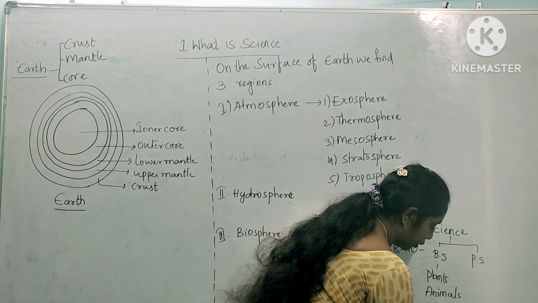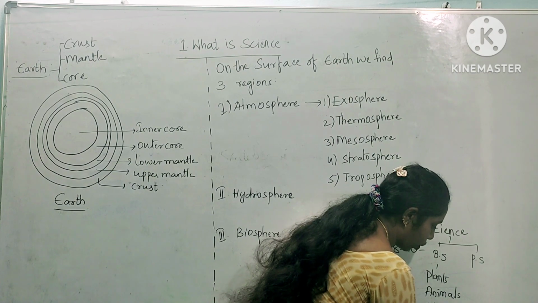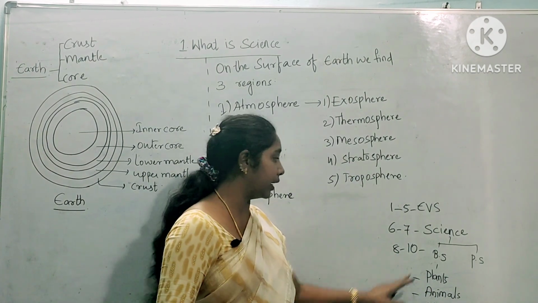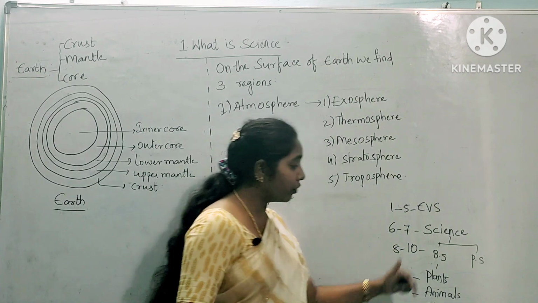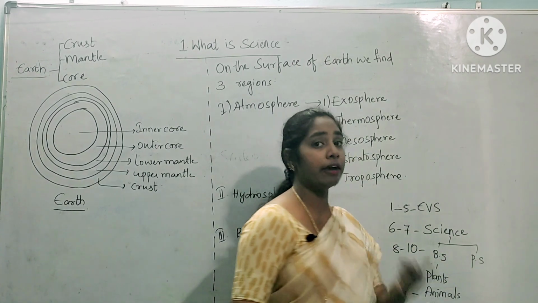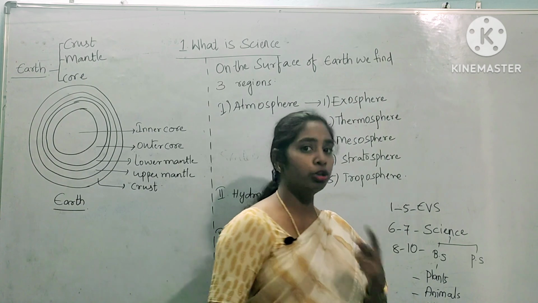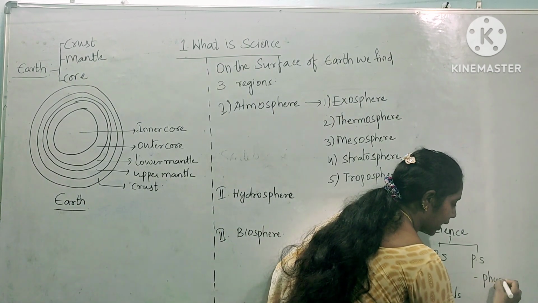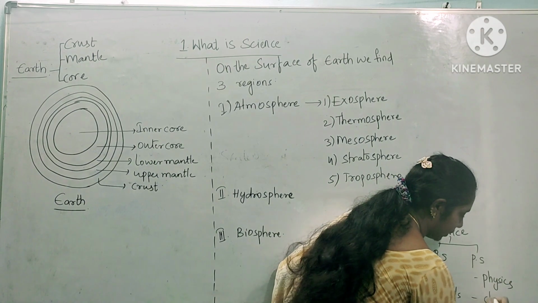So you have 3 branches under biological science. After that, physical science has 2 subjects: physics and chemistry.